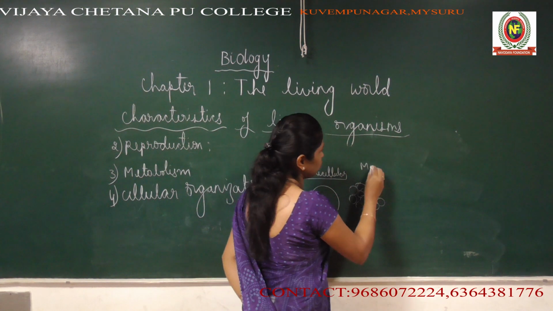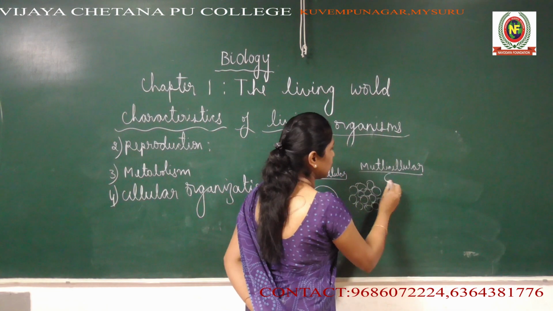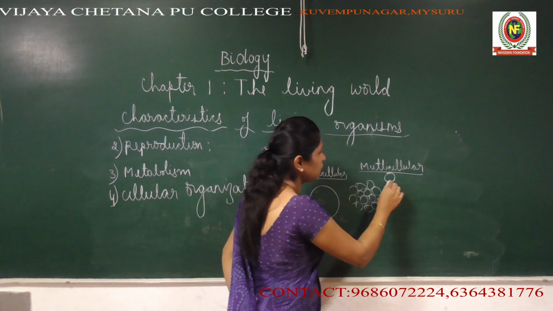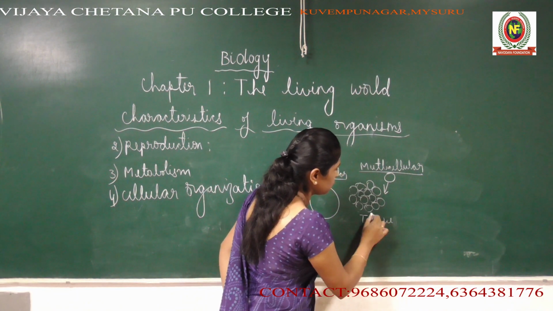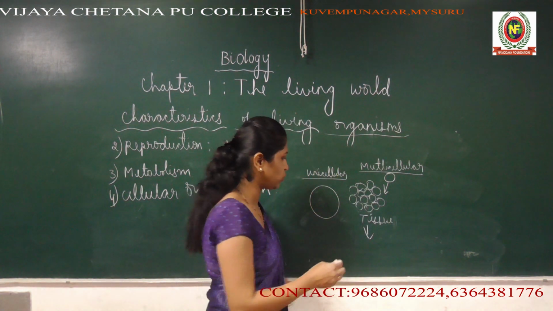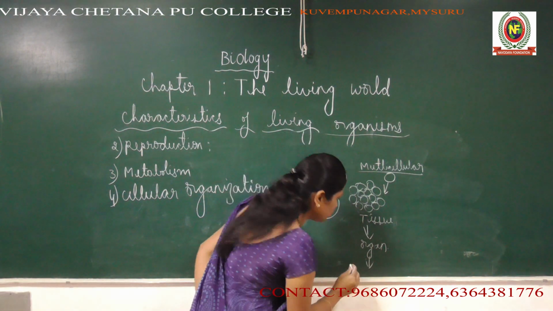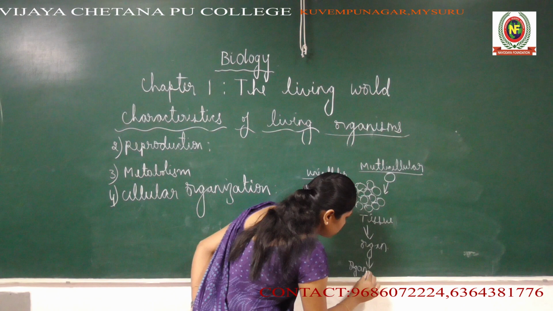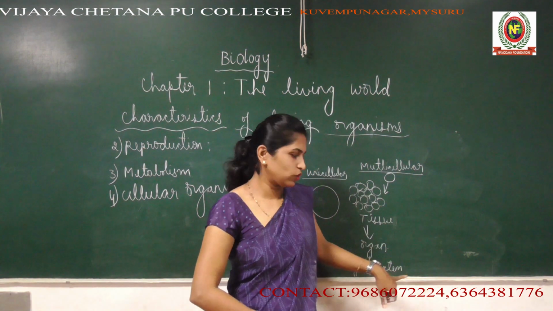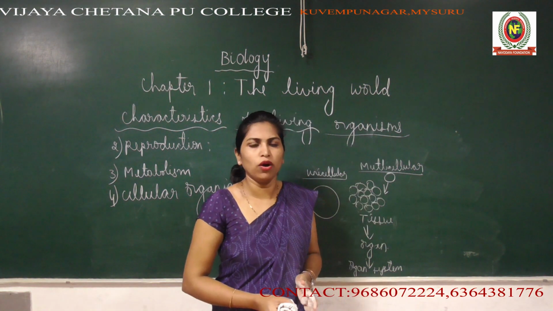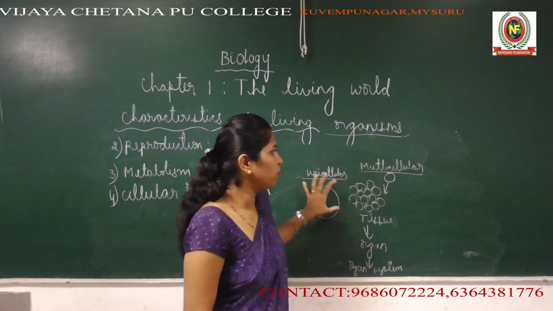Whereas in a multicellular organism, cells aggregate to form a group of cells known as tissue. When many different types of tissues come together, they form an organ. When many organs come together, they form an organ system. When the different organ systems function together, they form an individual body. So in multicellular organisms, ultimately the basis of life is the cell.